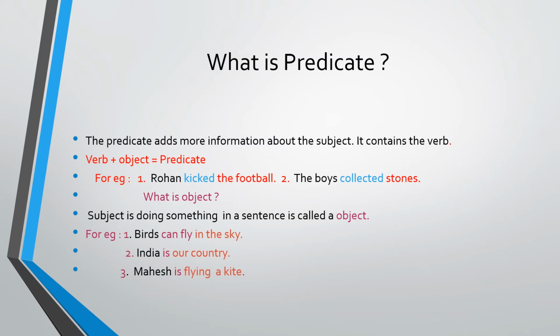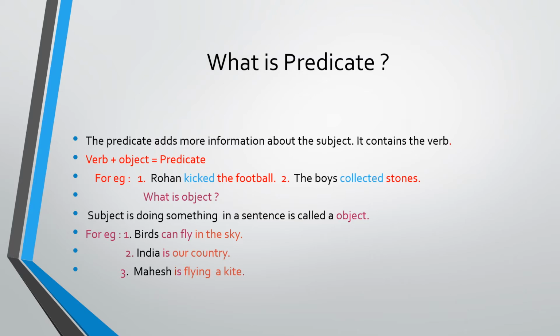Predicate means it is coming after the subject. It means verb plus object equals predicate. Now, what is a verb? You know, verb means any action done by the subject. So, in a sentence, first comes the subject. After the subject comes the verb. And after the verb comes the object. And that verb plus object combined together becomes a predicate.